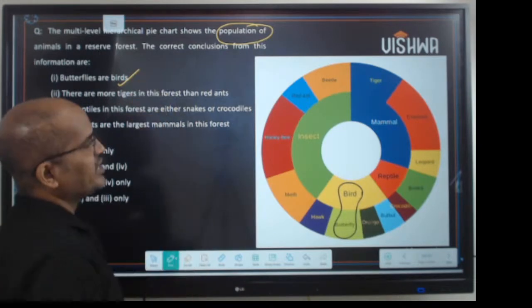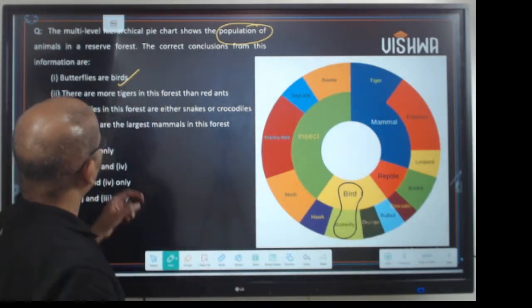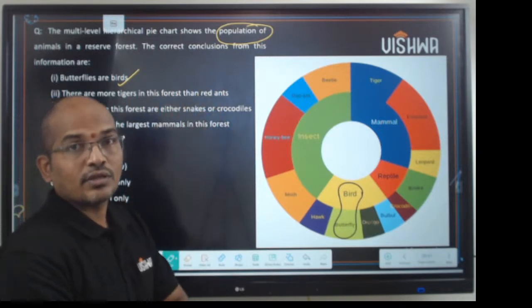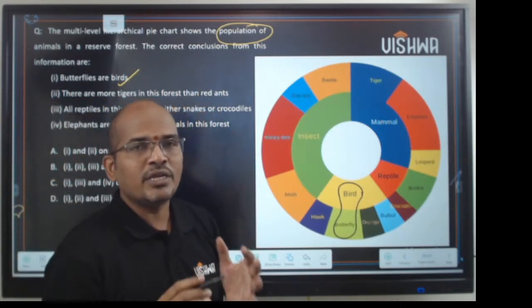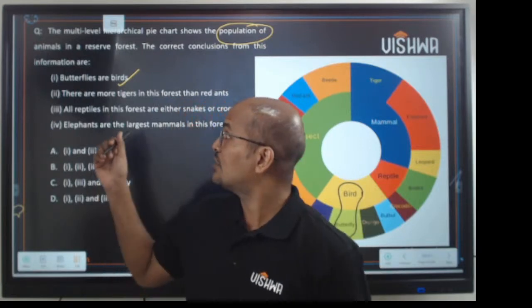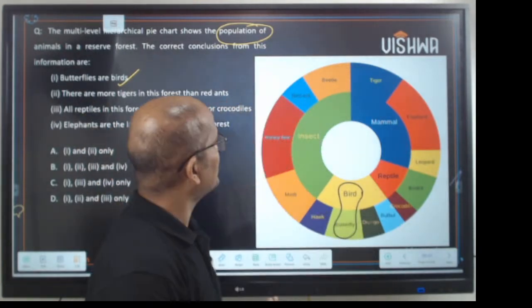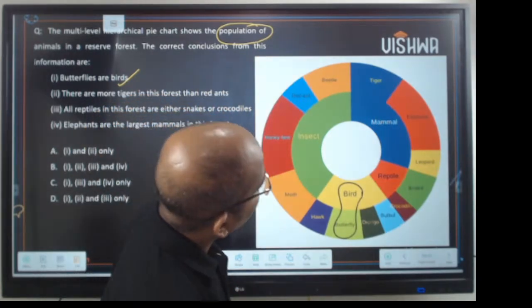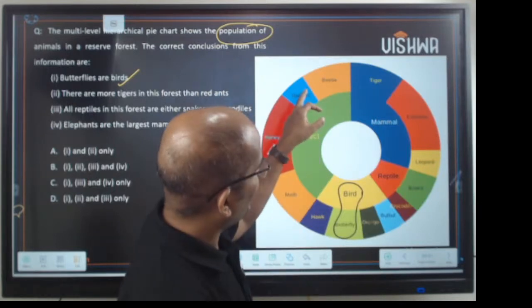Butterflies are birds is valid. Great. Now, there are more tigers in the forest than red ants. I am saying the same thing: keep aside your real-time facts and stay with the information. Where are red ants here? Yes, we have red ants here.